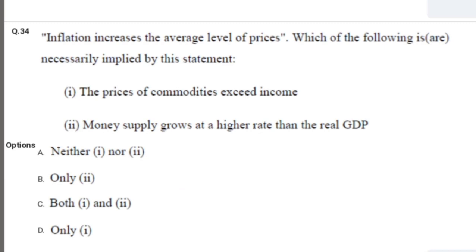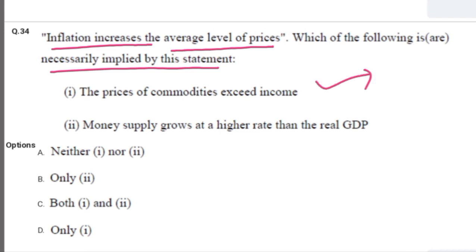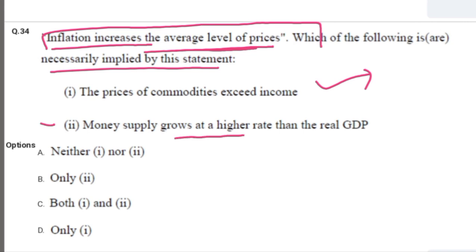Next question is, inflation increases the average level of prices. Which of the following is necessarily implied by this statement? The statements are, the prices of commodities exceed income, so this is not necessarily implied by this statement that inflation increases the average level of prices. The second statement is money supply grows higher than the real GDP.